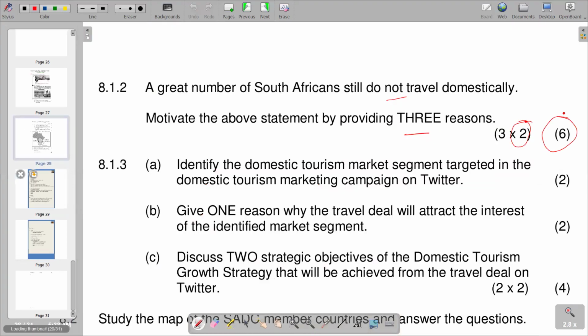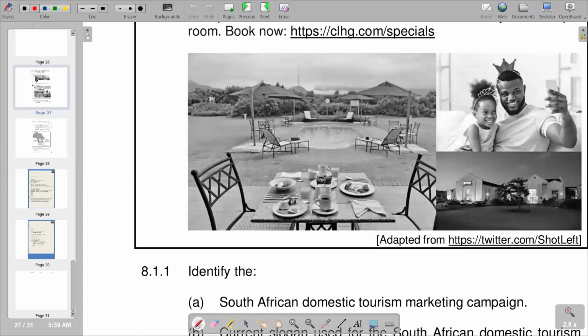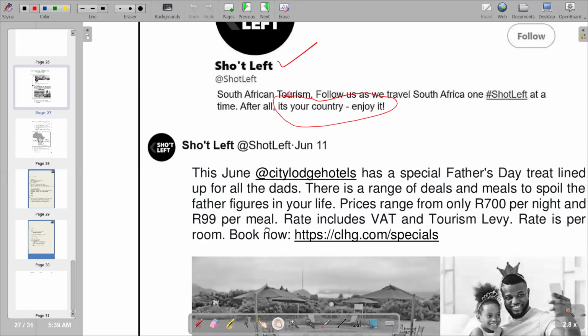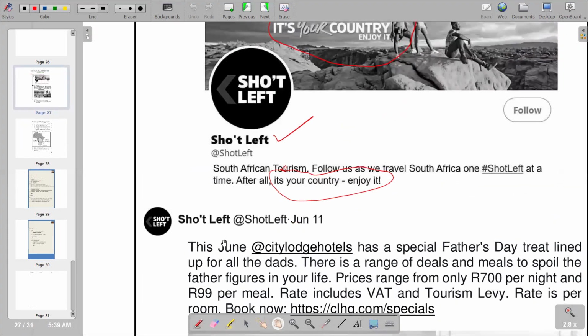We go to the next question: identify the domestic tourism market segment targeted in the domestic tourism marketing campaign on Twitter. So obviously, we would want to see which domestic tourism market segment is targeted. So we go back to the Twitter extract and try to deduce which one, according to what the question is asking us. You see that it is the New Horizon families, because if you come here, we are saying there's a special Father's Day treat lined up. This is a range of details, news and other information given, but we are seeing that it's a family issue.